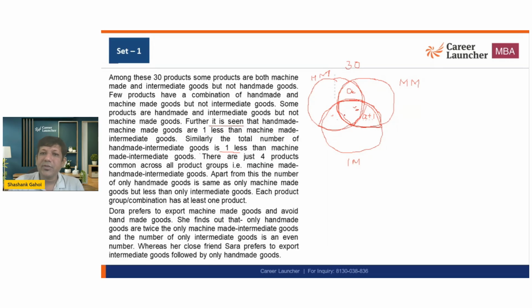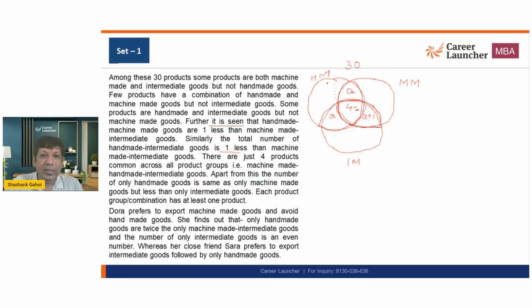If this is A plus 1, this is going to be A. Now there are just 4 products common across all product groups, so all 3 is going to be 4. Apart from this, the number of only handmade goods is the same as only machine-made goods, but less than only intermediate goods.